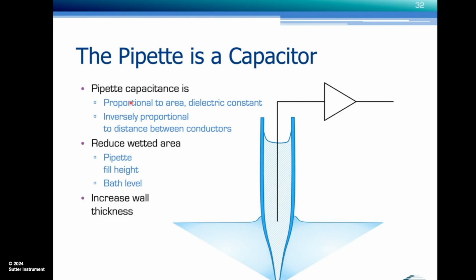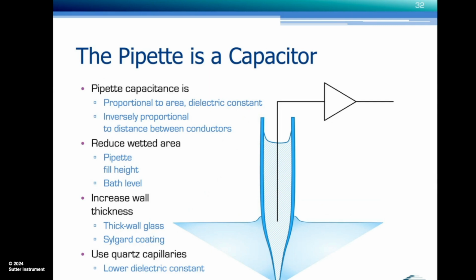Or we could increase the wall thickness by either using thick wall glass or by thickening it, by coating it with Sylgard. That's the same material that my recording chamber in an earlier slide was made of. And we could also use quartz capillaries to reduce the dielectric constant, because quartz has a lower dielectric constant than the borosilicate glass that's used for conventional patch pipettes.